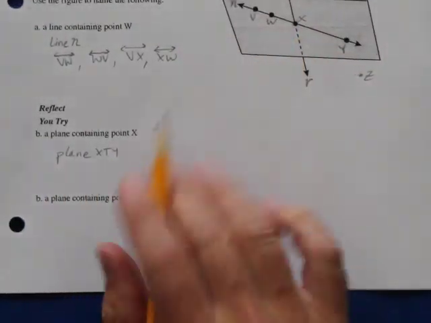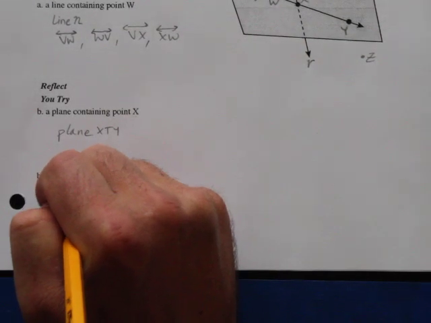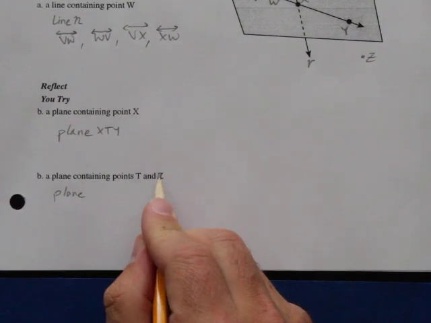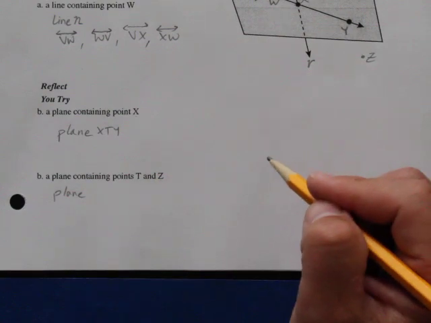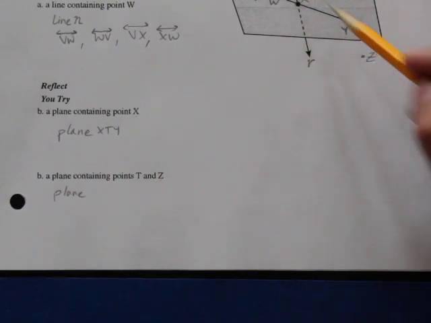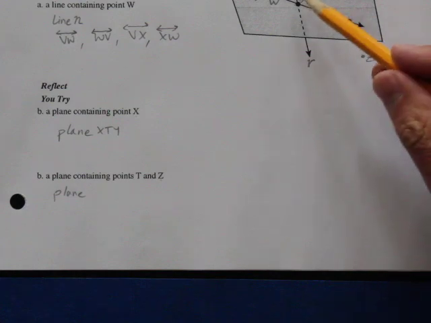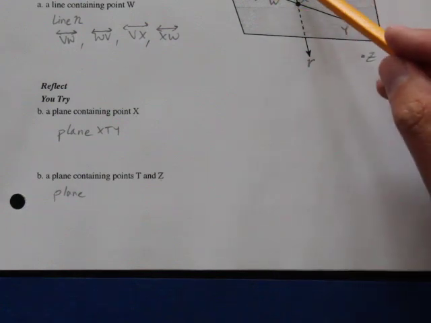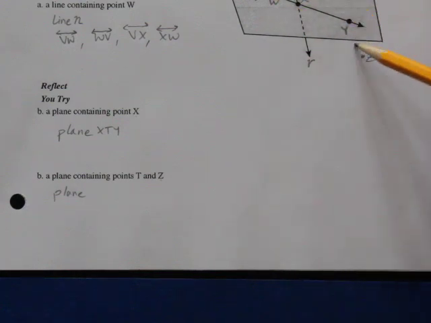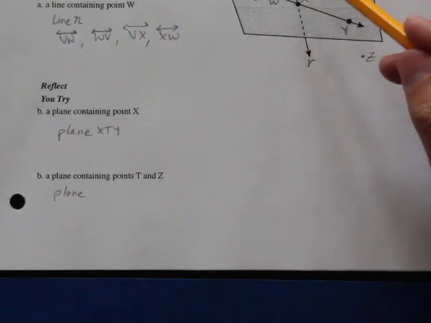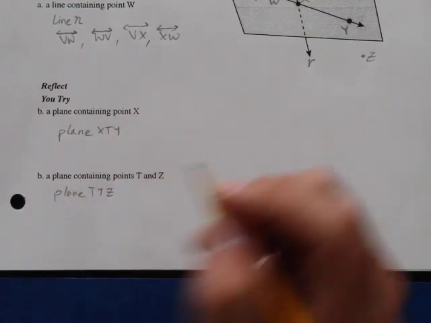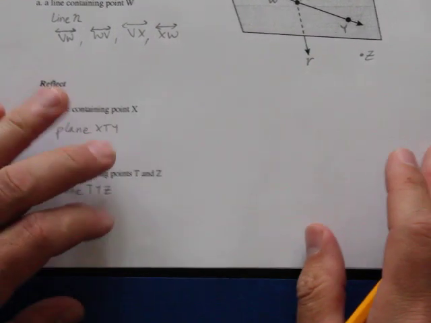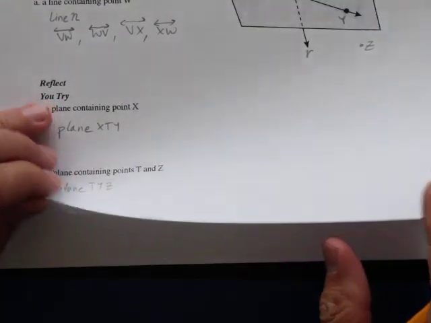All right. Similarly, we've got plane TZ, and then we need to find another point that is not on the same line as T and Z. So I've got T and Z here. I can choose any of these points, and none of them are going to be on the same line as T and Z. So I'm going to say plane TYZ. All right. Hope you guys did all right on those you tries. Let's keep moving here.